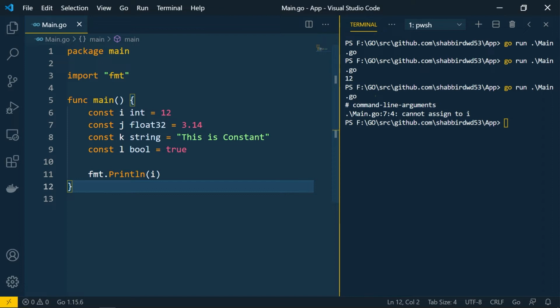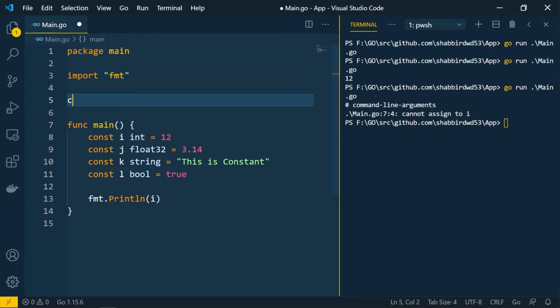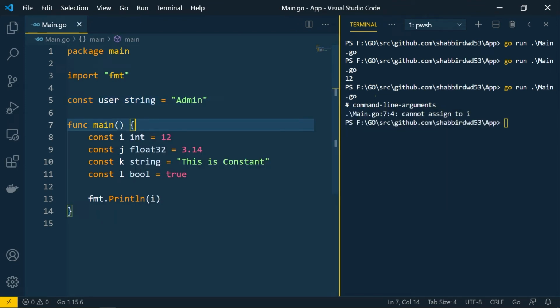Now you can also create the constants at the global level. Suppose you want to create a constant, then you can create it over here as well, outside the scope of the main function. That particular constant will be available within your package itself. const user string = admin. So I just created the constant user that will be available within the package, outside the main function.